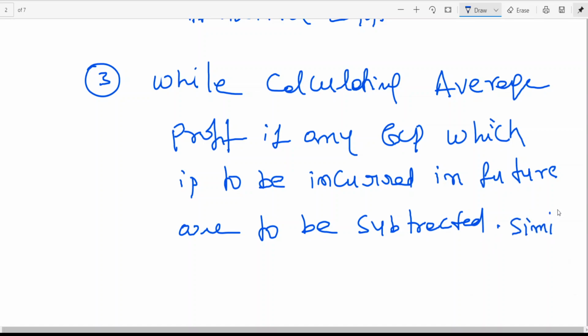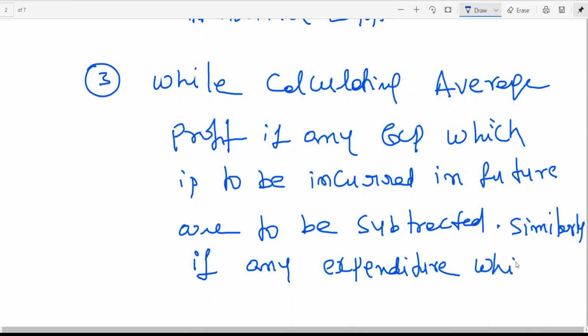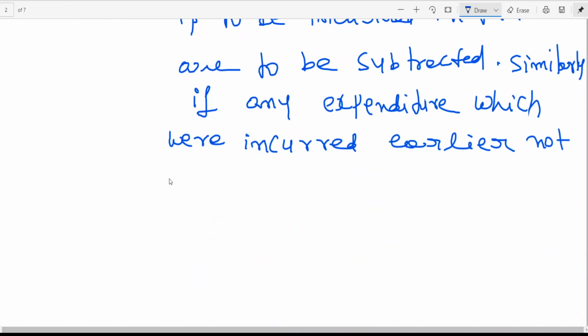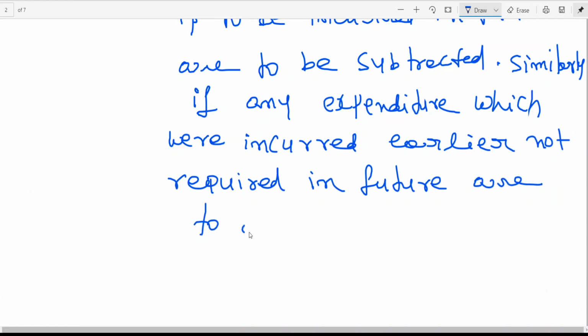Similarly, if any expenditure which was incurred earlier is not required in future, it is to be added back to increase average profit.